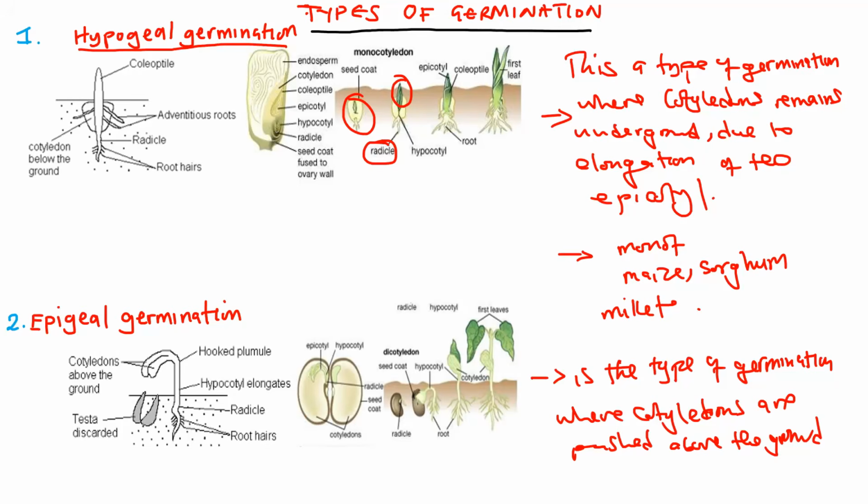That is what we call epigeal germination. Now, where does it occur? This occurs in dicots. For example, we can talk of groundnuts, and we can talk of beans. So that is where this kind of germination occurs. Otherwise, as you can see, the cotyledon emerges out together with this. You can even see the cotyledons there. So that is epigeal germination.